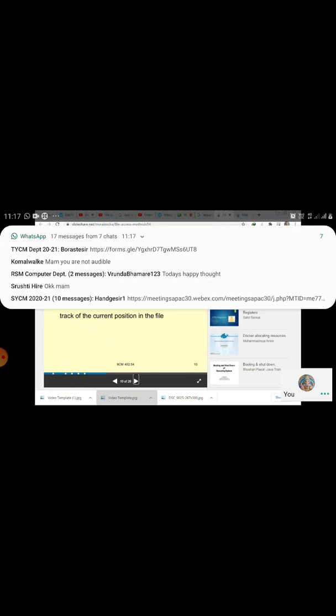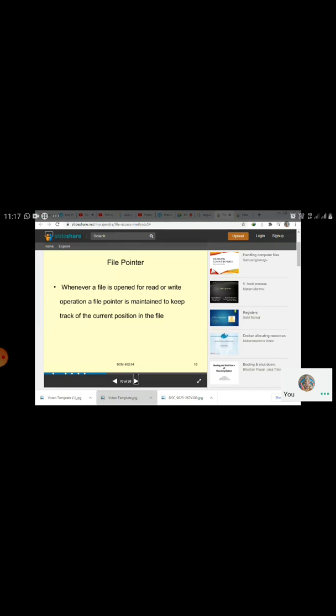This type of file can be rewound. Rewind, and the file pointer will be advanced from its position. Here it will go to the end of the file after the particular content has been added.